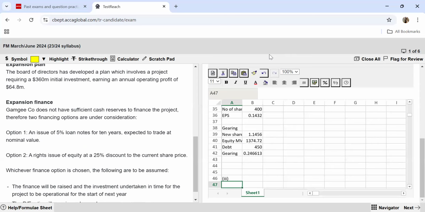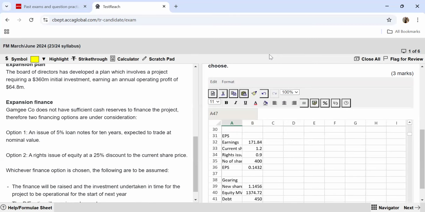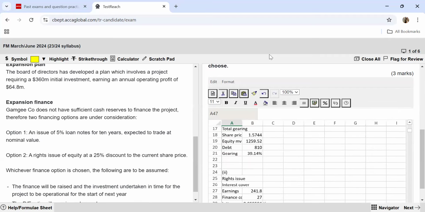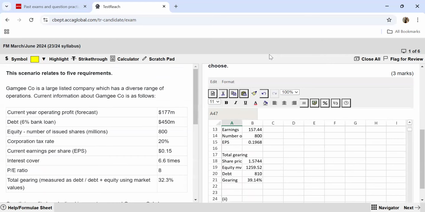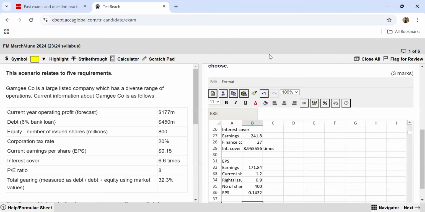if you see, it increases the financial risk. So the gearing also increases. If you have a look over here in the first option, the gearing that we arrive at is 39%. And presently, your gearing is at 32%. So that means it will make the company more financially risky. And if you also see, the interest cover is presently at 6.6. And how much does it come down to? If you have a look in this option, it comes down to 5.37 times. So if you go for the first option, the interest cover also gets reduced.